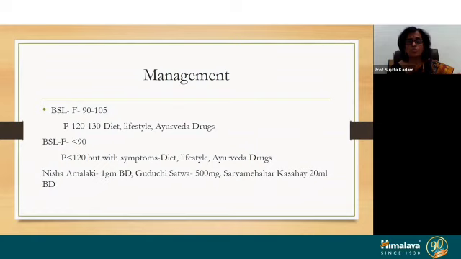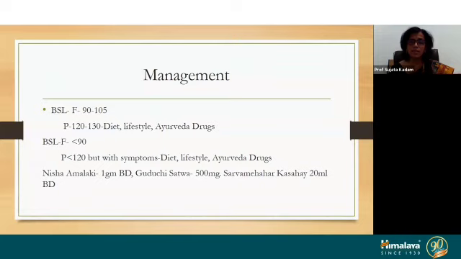As we all know, GTT is mandatory nowadays for every pregnant lady, and if GTT is not possible, you can go for only BSL fasting and PP, but GTT should be done for every case. If the BSL fasting levels are 90 to 105 and PP 120 to 130, we can use diet, lifestyle modifications and Ayurveda drugs.